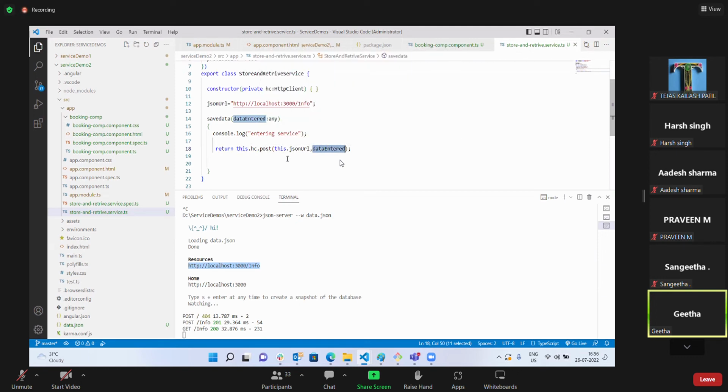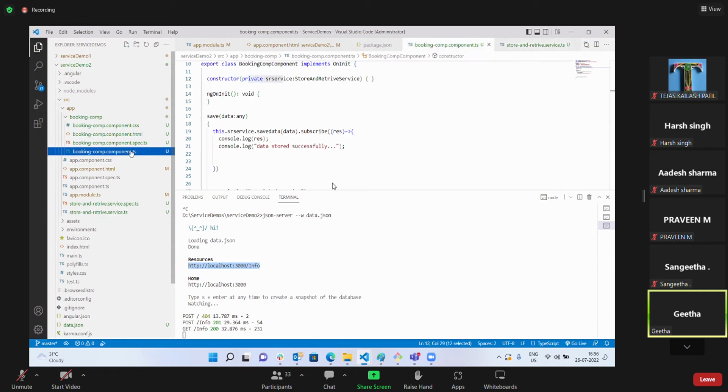But it is not yet persisting. It is not yet storing your information. The information will be posted to your JSON server only when we subscribe. As of now, an observable is returned, and the same thing that the post method gives me, I give to my calling environment.